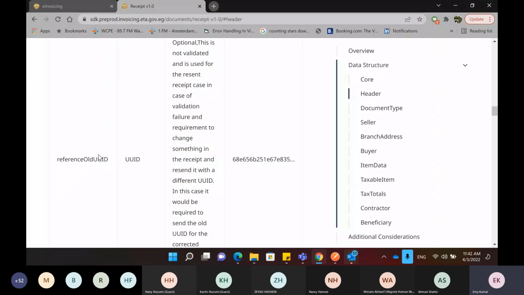The other field we have is the reference old UUID. This is an optional field, and this should be included if this receipt had an old UUID that was assigned to it, but it got changed. So we need to add this old UUID as a reference for the receipt.